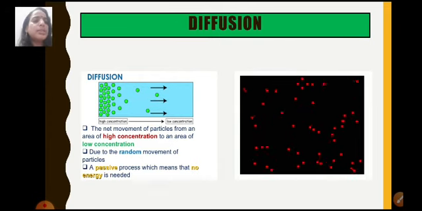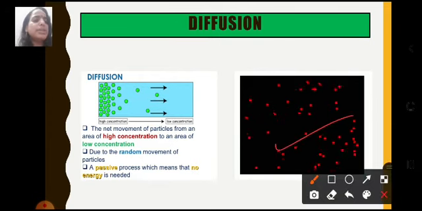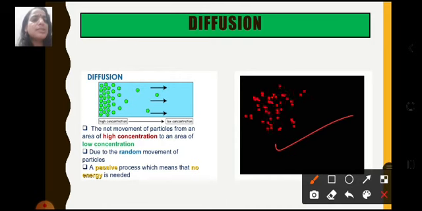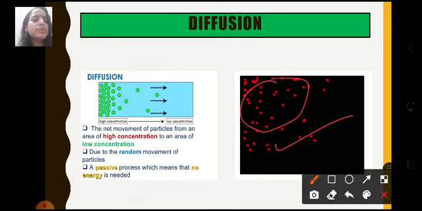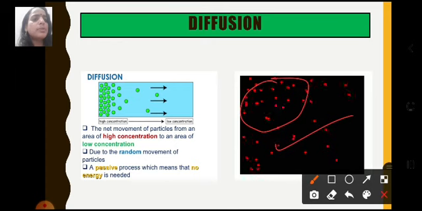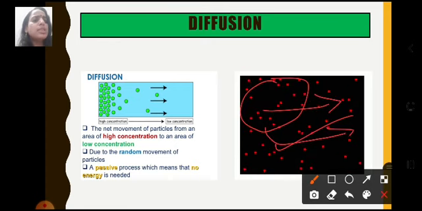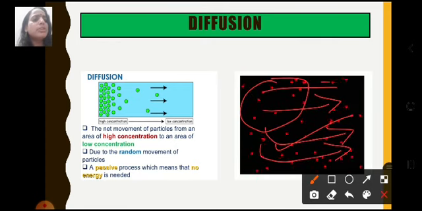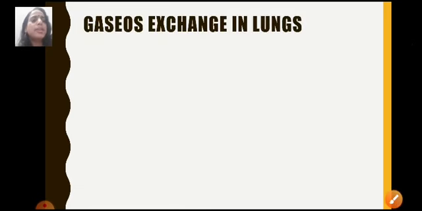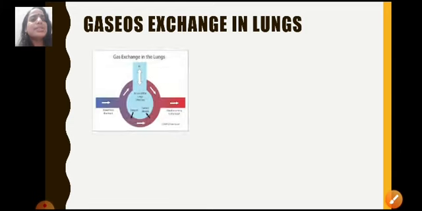So here you can see an example of diffusion taking place. This area has more concentration of the molecules, so the molecules randomly move to those areas where the concentration of the molecules is low. This process does not require any energy. So gaseous exchange takes place by diffusion. Now let us see gaseous exchange in the lungs.